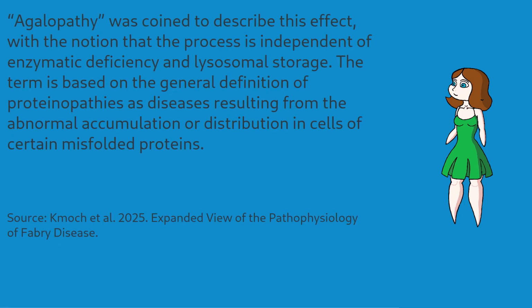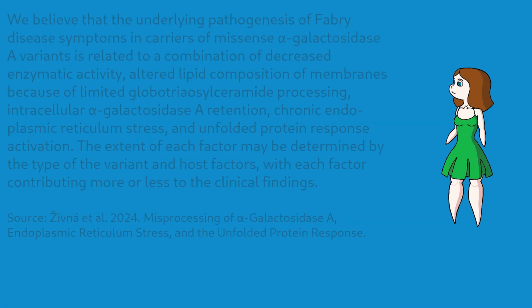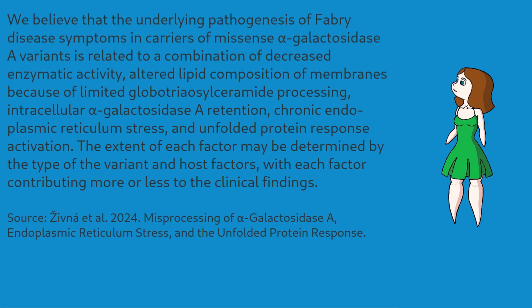The authors propose a new name for ER stress in the context of Fabry disease, AGALopathy. Other diseases of this kind are called proteinopathies, and as the protein in question is abbreviated AGAL, that yields AGALopathy. According to this concept, some Fabry variants are disease-causing mainly because of an enzyme deficiency, others because of ER stress, and many missense variants may do a bit of both.